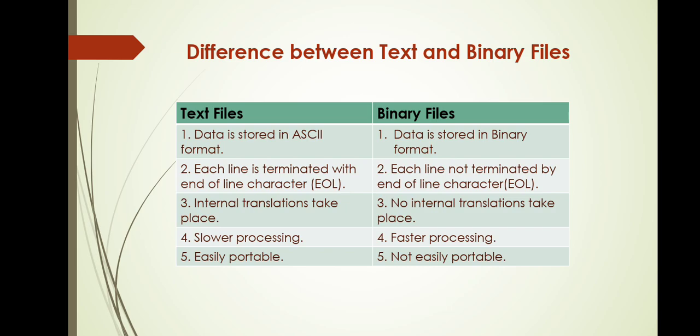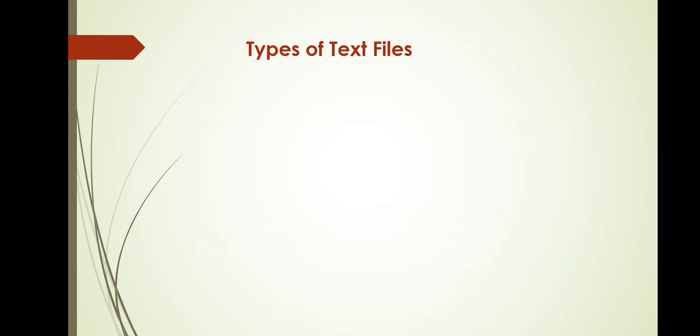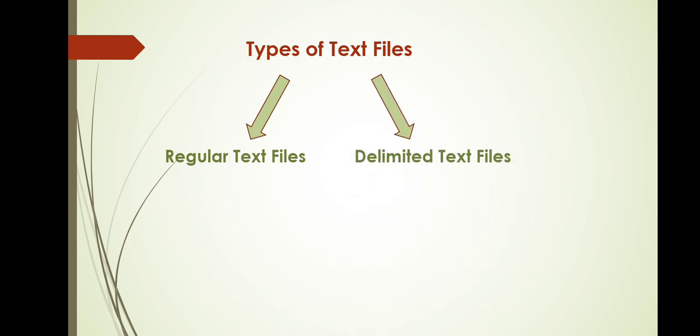Right? Now moving on to the text file first. A text file is further classified into two types. One is your regular text file. A regular text file means any file that you have been creating in Notepad till now. Those are your regular text files. Another is your delimited text file. I'll show you examples of the regular as well as delimited text files also. A delimited text file means the text file in which every component, every element is separated by a delimiter.